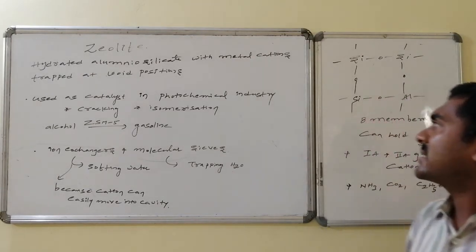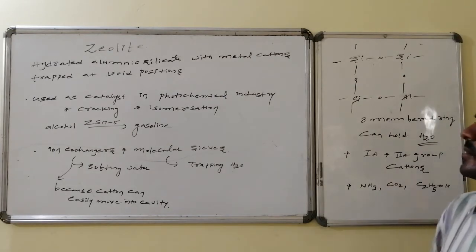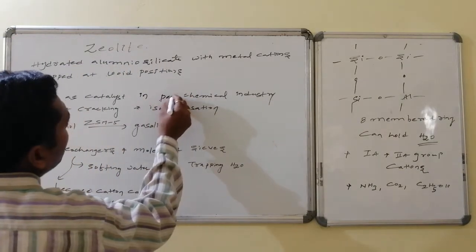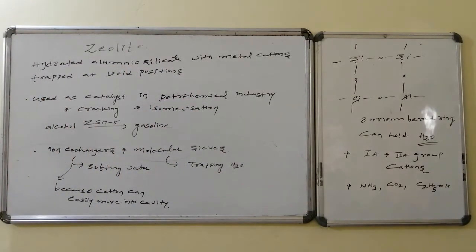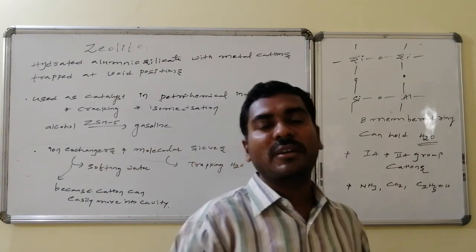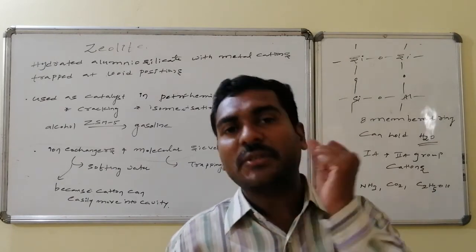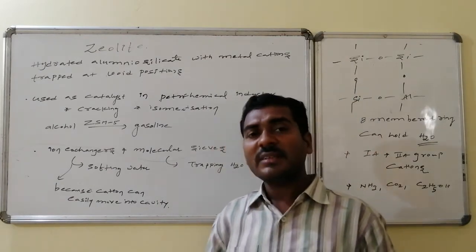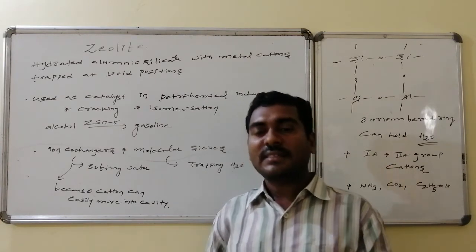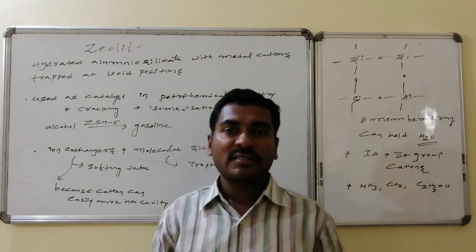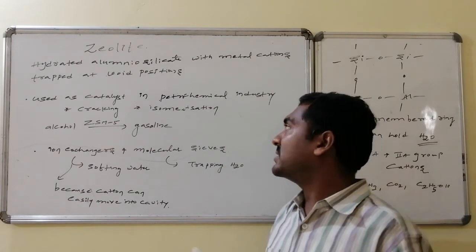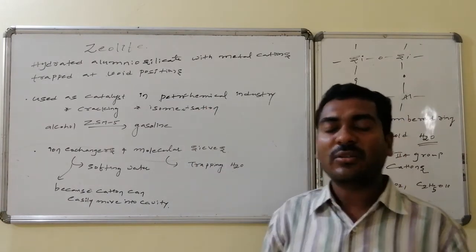These are used as catalysts in petrochemical industries, not photochemical. In petrochemical industries, it is used for cracking. Cracking implies that a bigger molecule is broken down into smaller molecular species. Similarly, for isomerization, one particular isomer is converted to another with the same molecular formula, where the chain length may increase or decrease. Such isomer formation is also done with the help of zeolite, which is very useful in petrochemical industries.